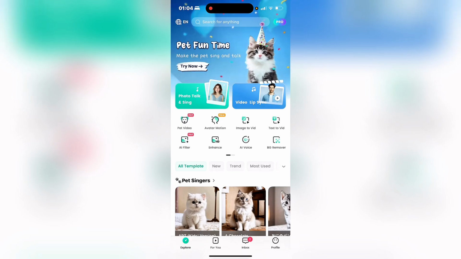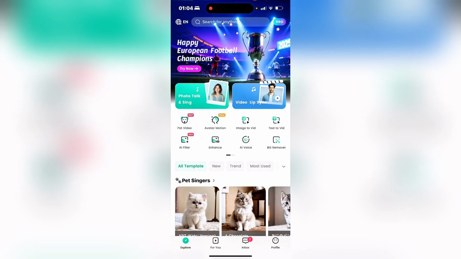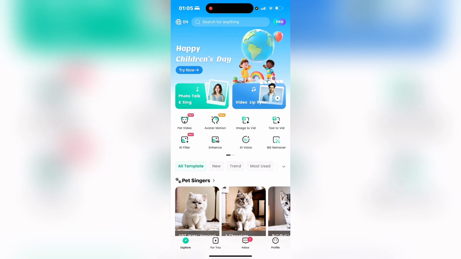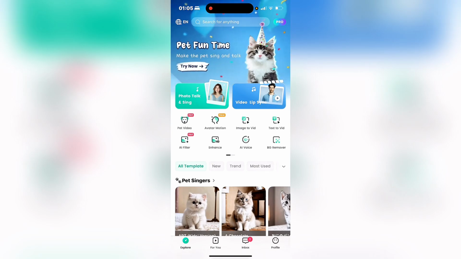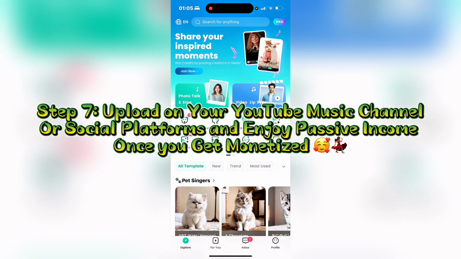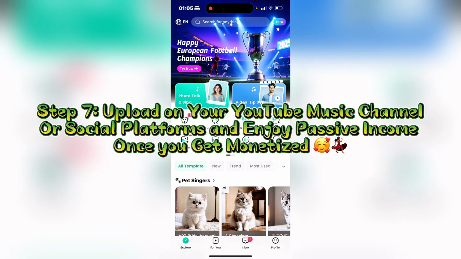In my last video, I showed a thorough walkthrough of how I edit my videos in CapCut. So if you have not seen the previous video, I'm going to also link it in the video description for you, or somewhere above this video, so you can watch that video once you're done watching this one, okay? Just so that this video is not so long, because I've showed you previously. And once you're done editing your video, the next thing you have to do is just upload on your YouTube channel or on TikTok or Instagram, and you get monetized for your views.